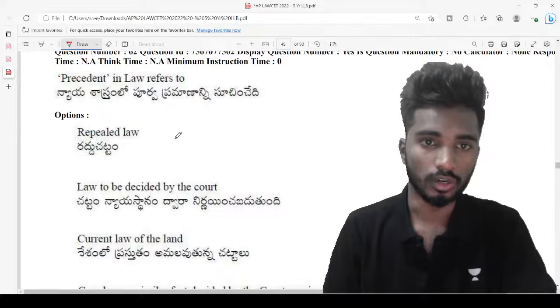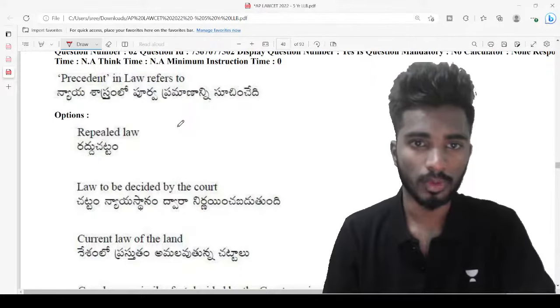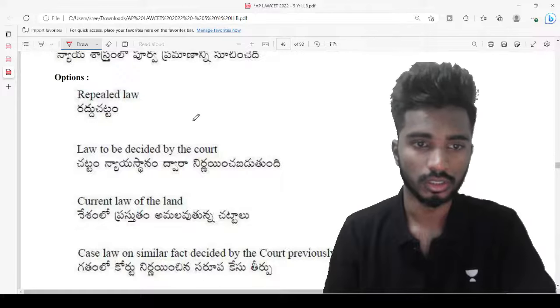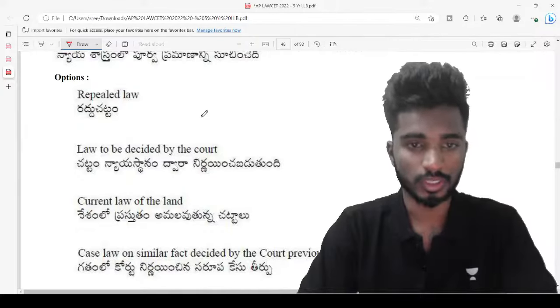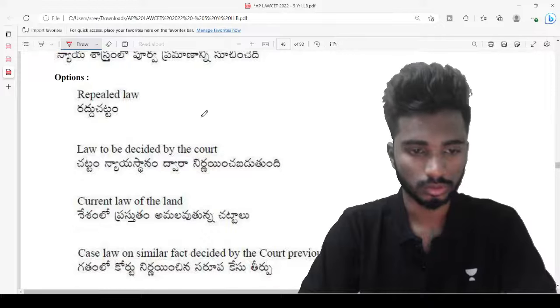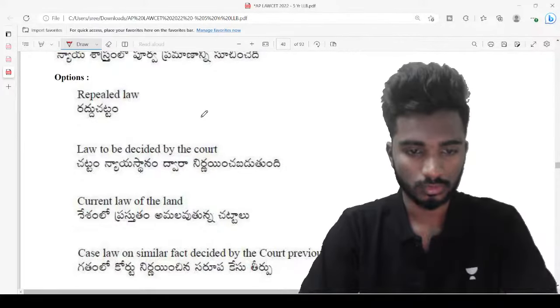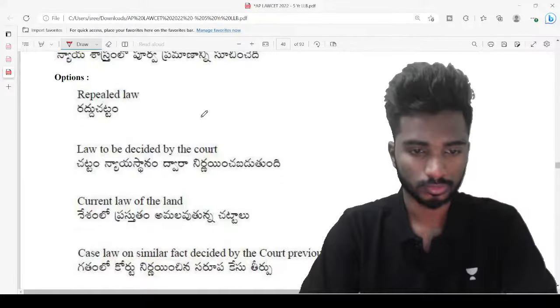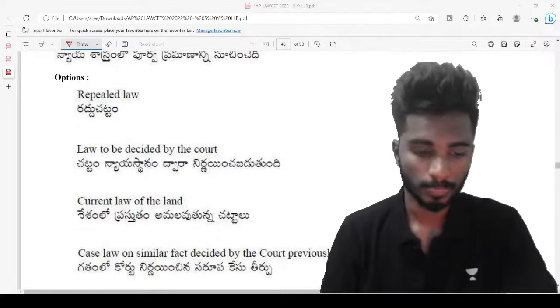Precedent in law refers to న్యాయ శాస్త్రంలో పూర్వ ప్రమాణాన్ని సూచించేది ఏది? What is the meaning of precedent? What exactly denotes the term precedent in law? Very quickly, guys, very quickly.